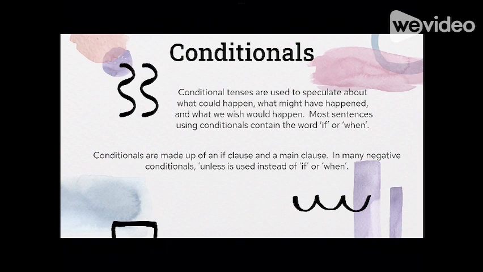Conditionals. Conditional tenses are used to speculate about what could happen, what might have happened, and what we wish would happen. Most sentences using conditionals contain the word if or when. Conditionals are made up of an if clause and a main clause, and in many negative conditionals, unless is used instead of if or when.